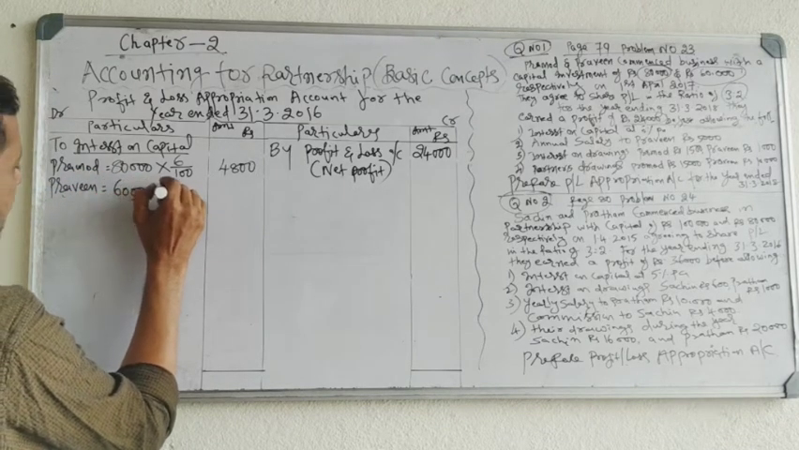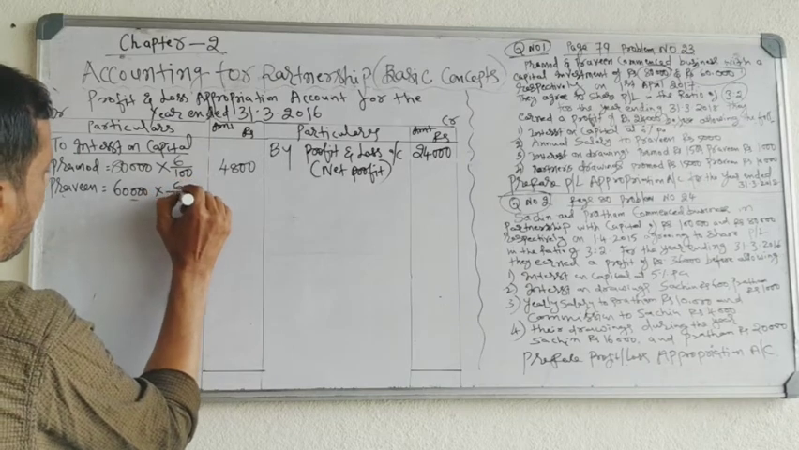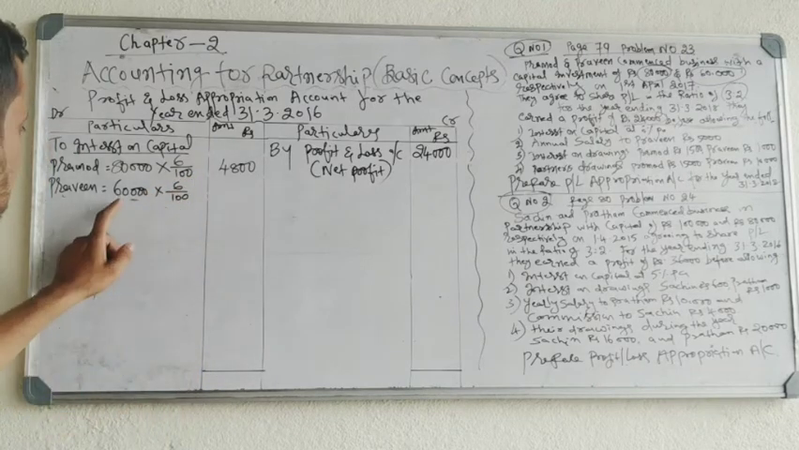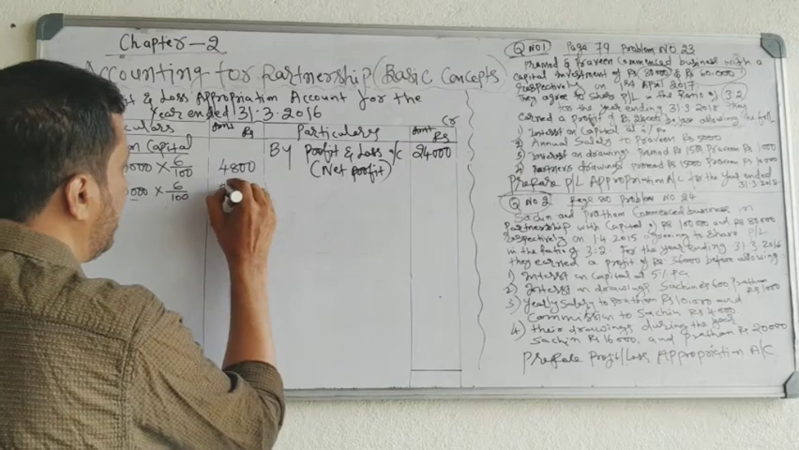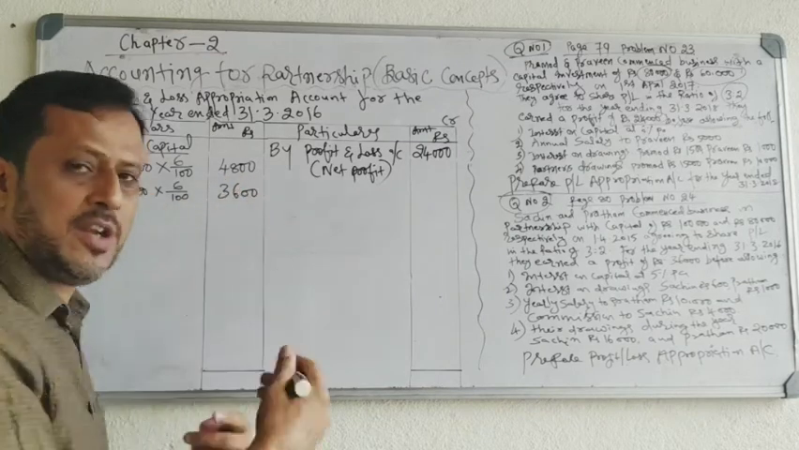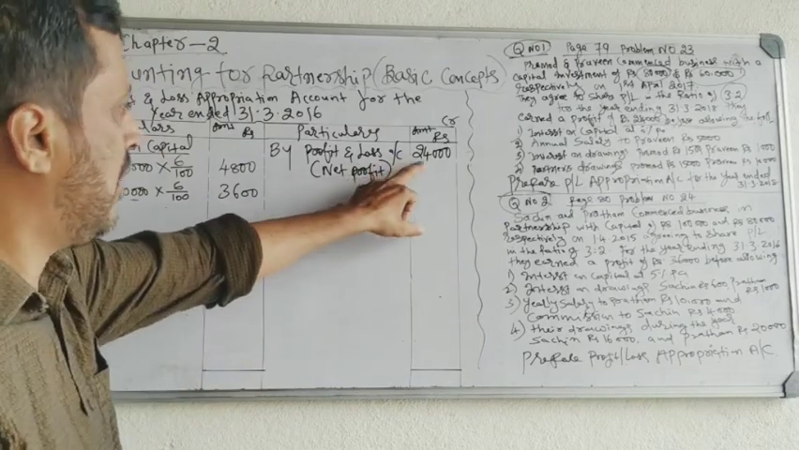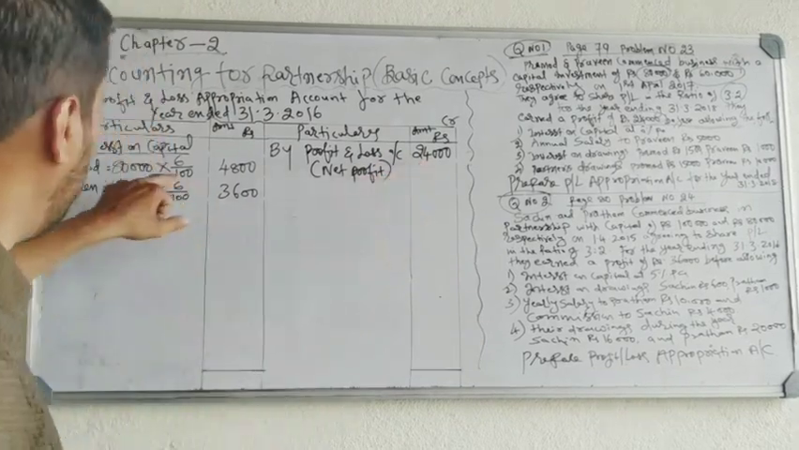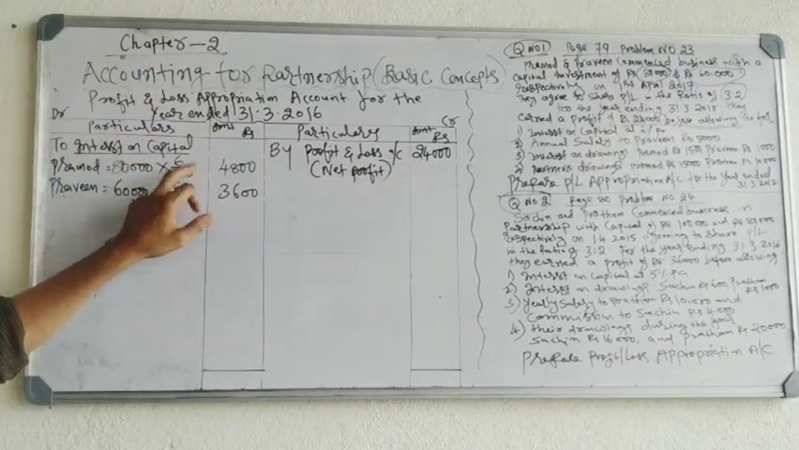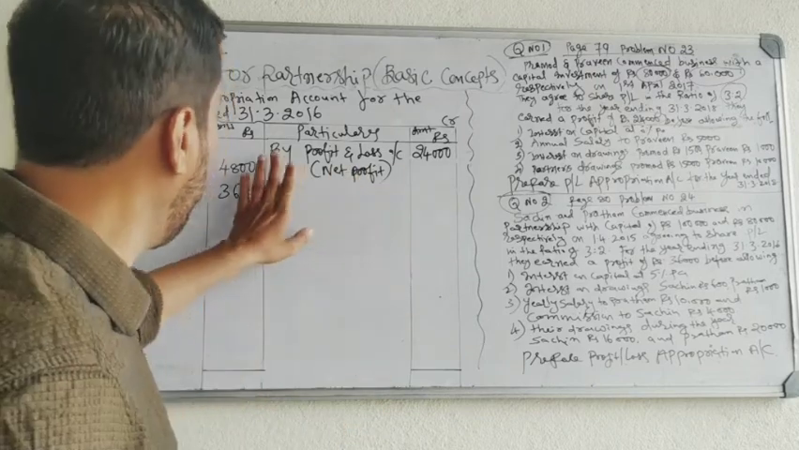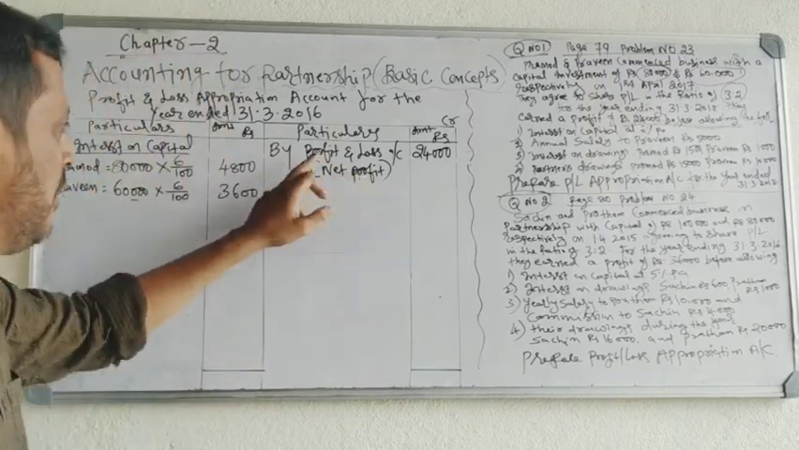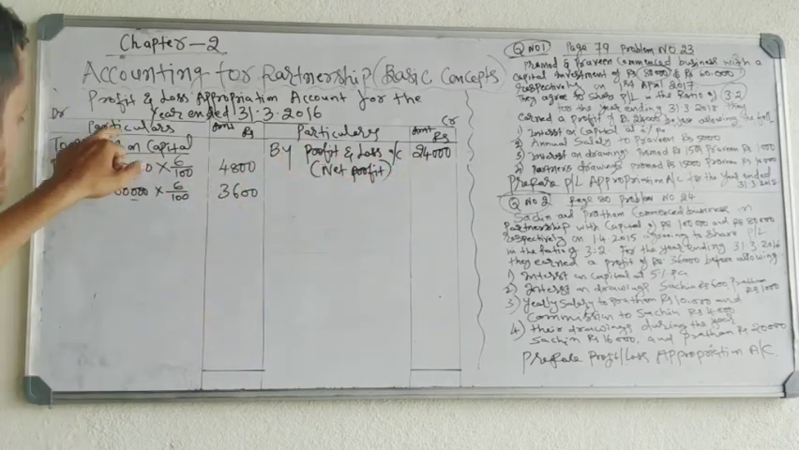60,000 into 6%. How much interest will Praveen get? 60,000 into 6%, 3,600. One entry is over. Okay, it is a 6-mark question. For recording this entry, you will get 1 mark. For recording this entry, you will get another mark. Okay. Next, so we have recorded 2 entries: profit and loss on the credit side, interest on capital on the